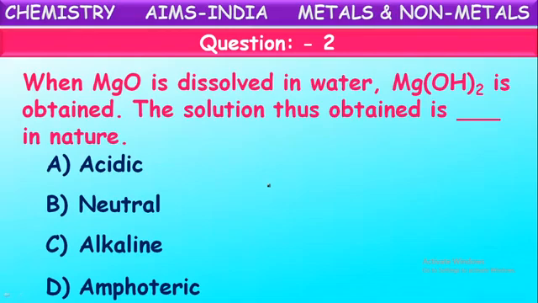Yes, magnesium is a metal. We have studied that metals on reaction with oxygen form respective metal oxides. These metal oxides on dissolving in water form metal hydroxides.